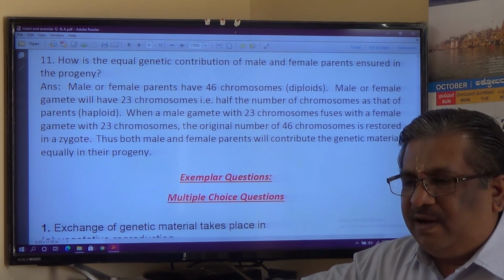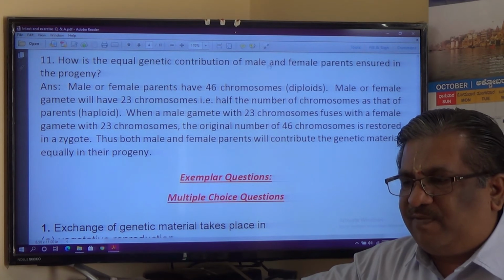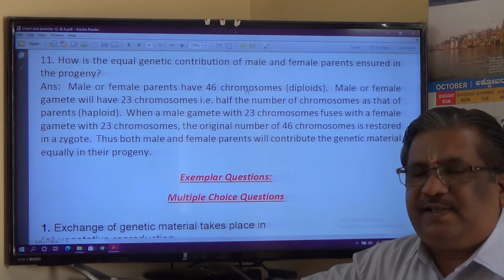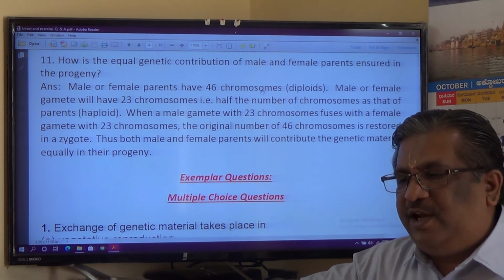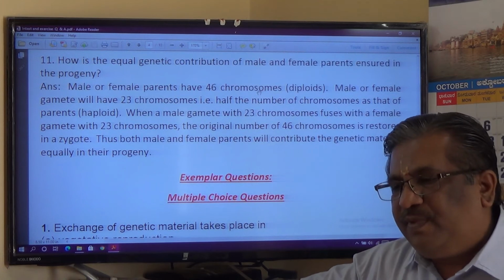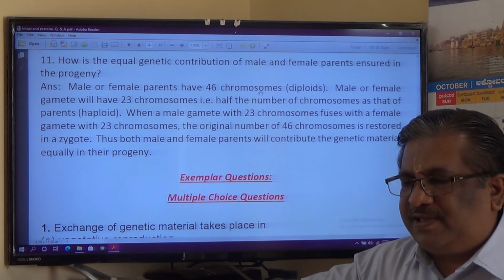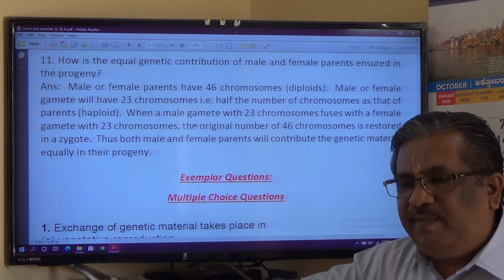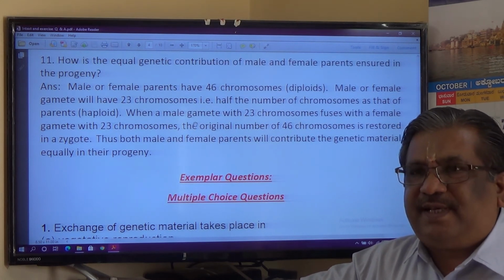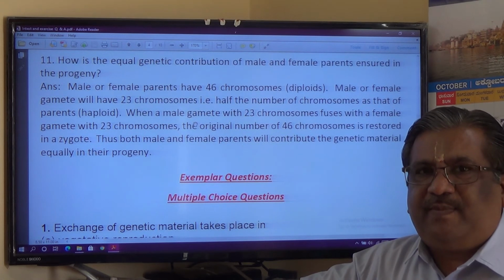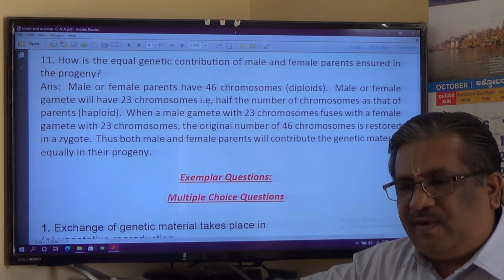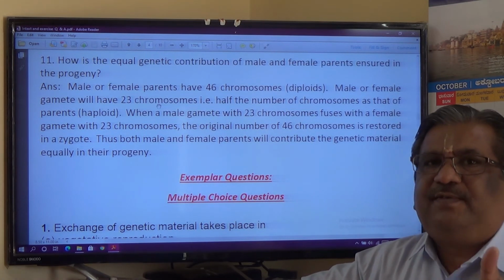Question number 11. How is equal genetic contribution of male and female parents ensured in the progeny? Male or female parents have 46 chromosomes. Let us consider human beings. Male or female parents have 46 chromosomes in human beings. Male or female gametes, gametes meaning sex cells, that is the sperm and ovum, will have half the number of chromosomes.